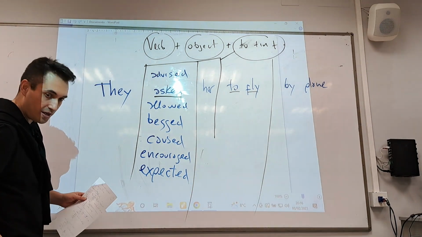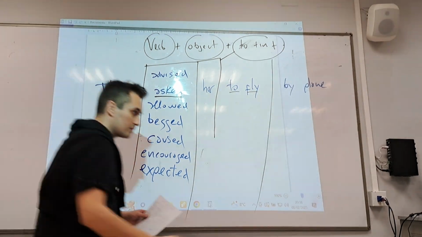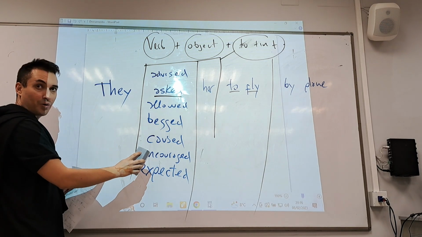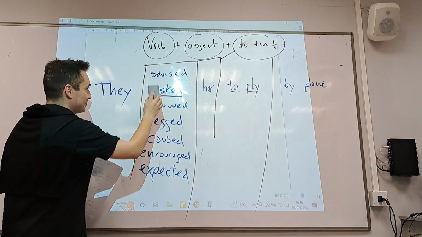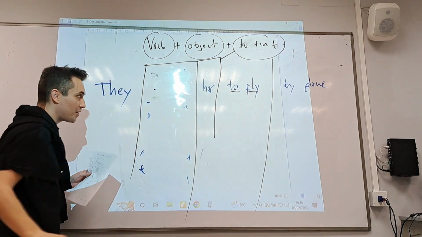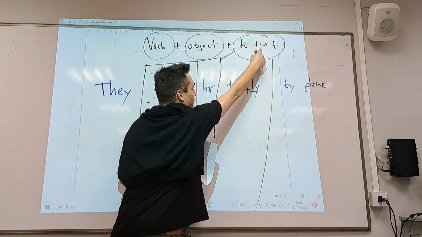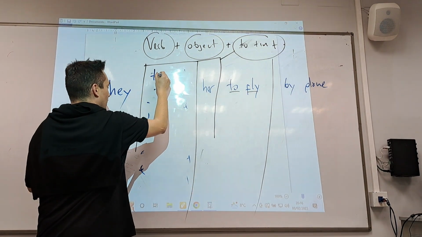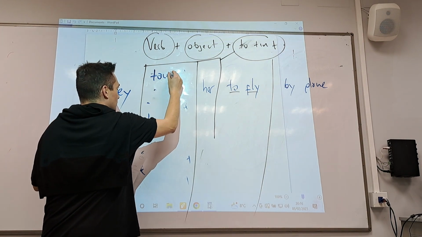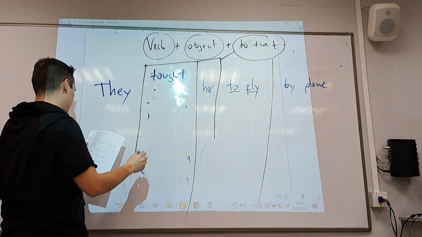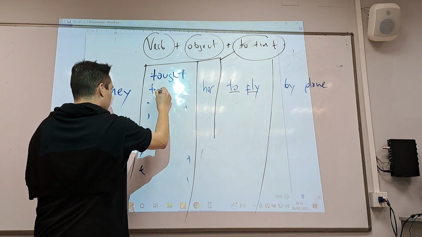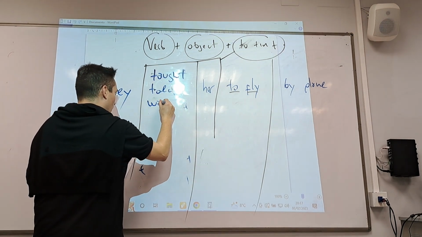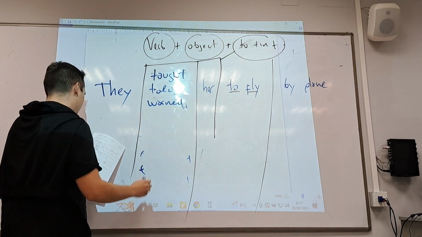There are many. There are so many. I need more space. I'm going to erase this and give you more. Shall I? More verbs that require to plus infinitive. For example, they taught her to fly. They told her to fly. They warned her to fly.